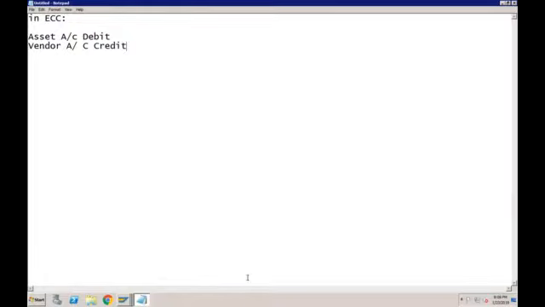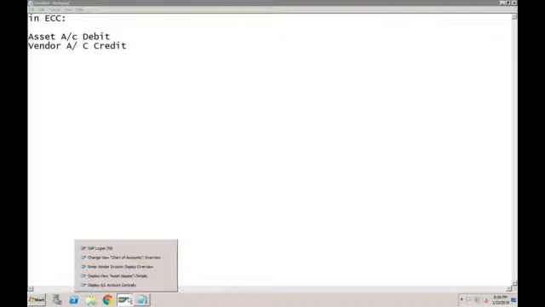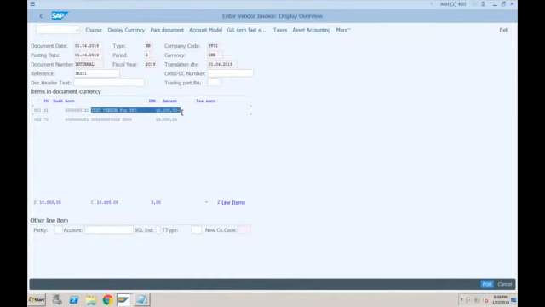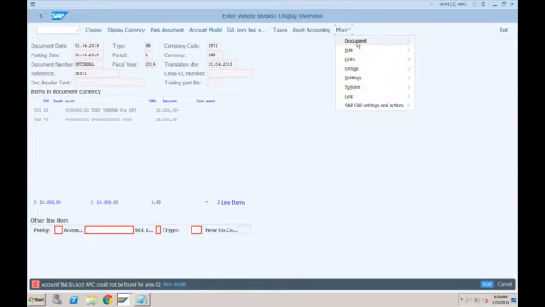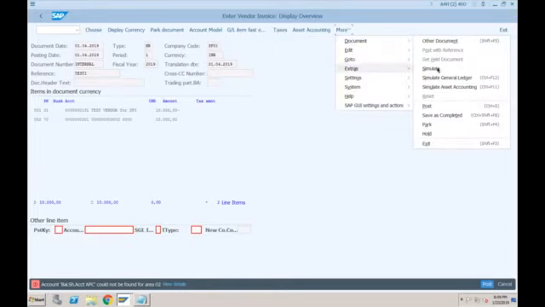Let's see what is happening here. So this is also correct. Vendor is getting credited and asset is getting debited. But if you see here, is this the asset account? 201. This is a technical clearing account, right? Then where exactly the asset is coming into the picture? Where is 202, which we created just now? Okay, so in order to see that, just click on this asset accounting and it will give you the complete picture. Okay, still I think it is asking us for, just give me a minute, document.